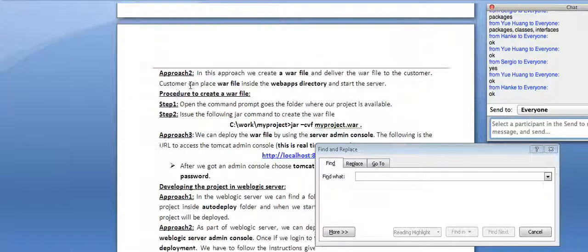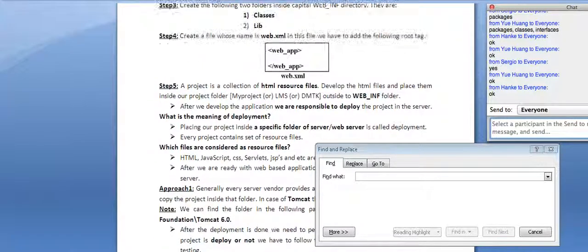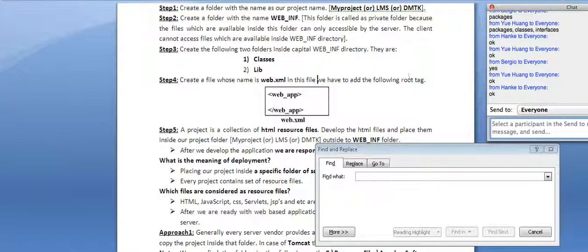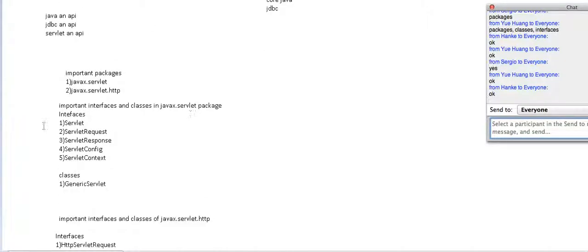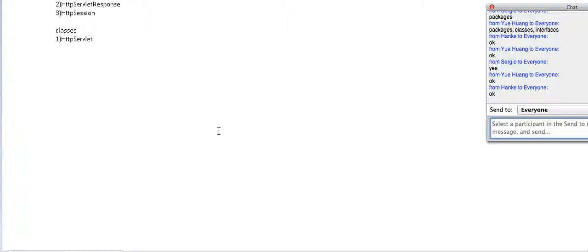See here, everything they have given. The procedure to create a war file, web.xml. Now, let's create the first web-based application. So, what do you mean by servlet? Servlet is a Java program which provides implementation of the Servlet interface directly or indirectly. We can say that Servlet is an API, Servlet is an interface.